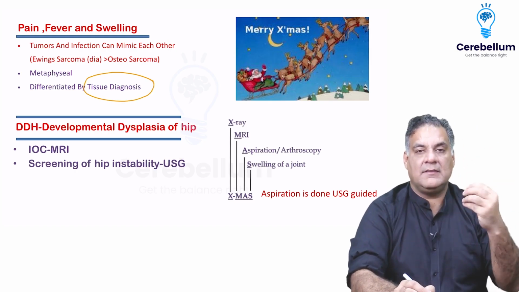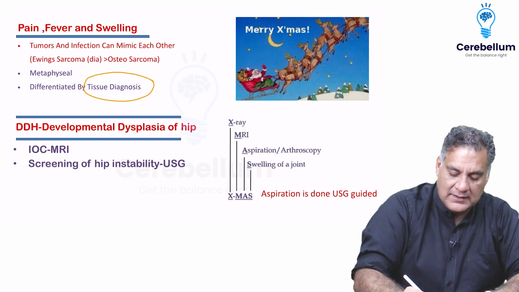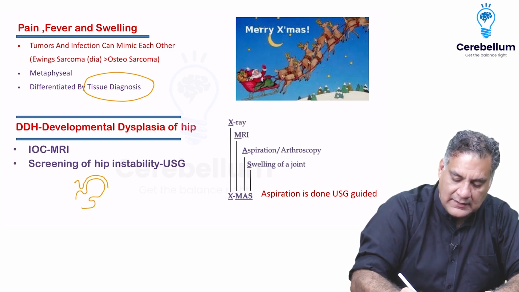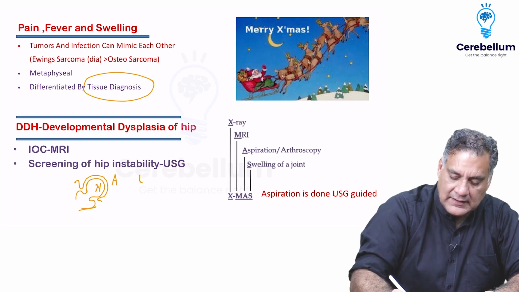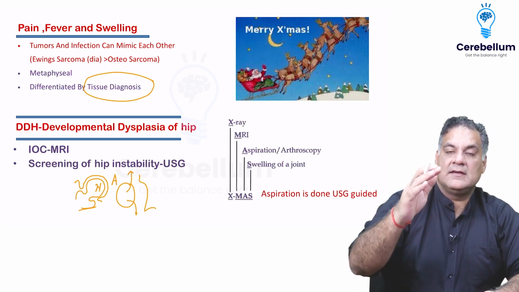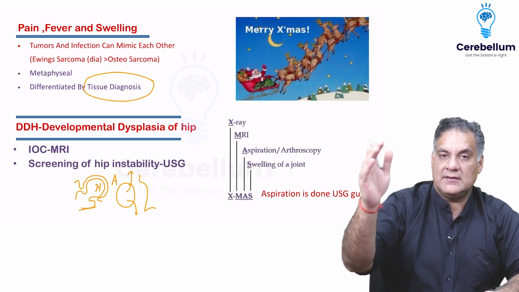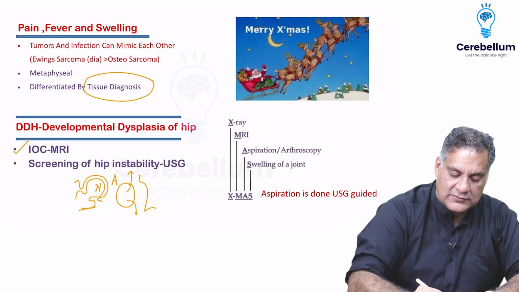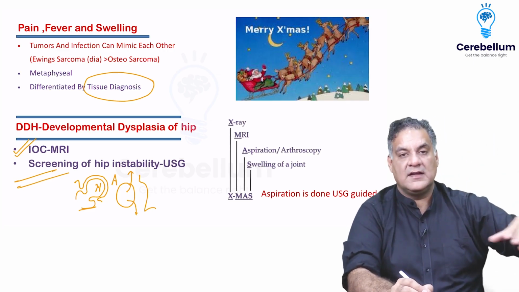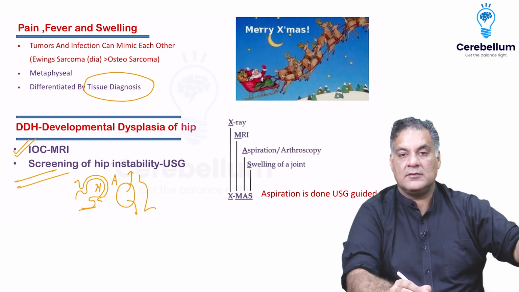DDH, that is developmental dysplasia of the hip. The problem is normally our head is encased in a deep, wonderful acetabulum. But if the acetabulum is shallow, our head will migrate into different areas. This is called congenital dislocation of hip or developmental dysplasia of hip, and its investigation of choice is MRI. But if you want to screen thousands and thousands of students, the screening tool is ultrasonography.